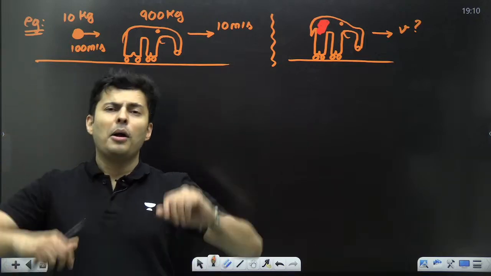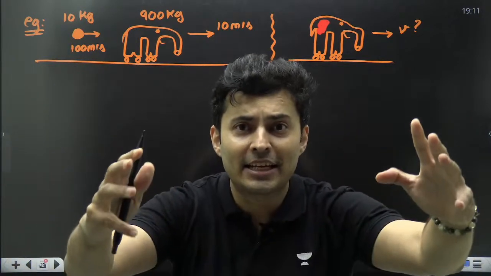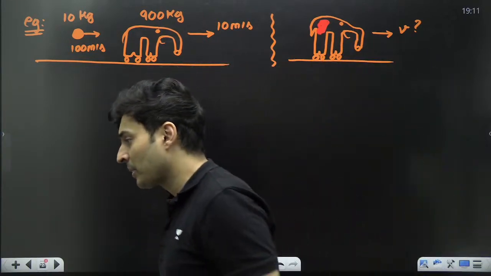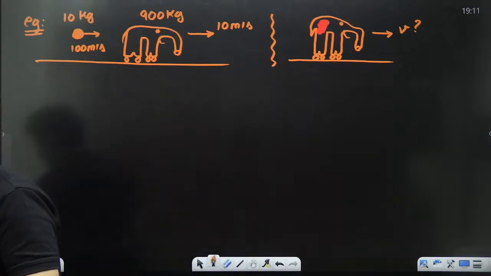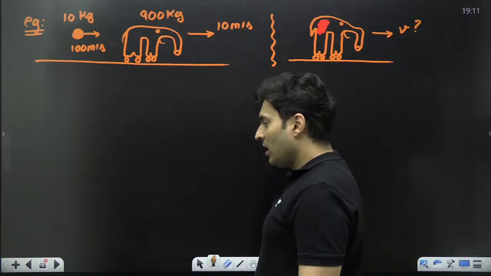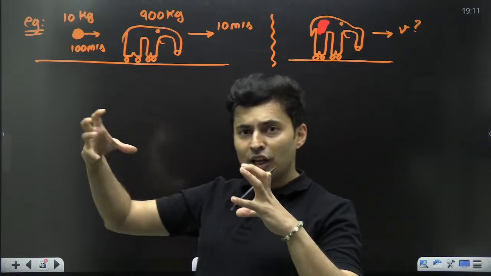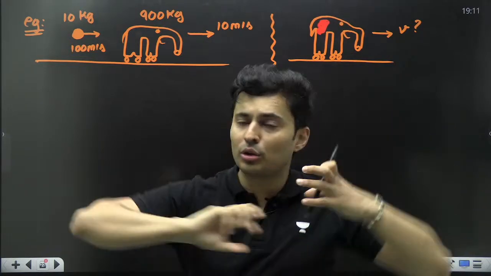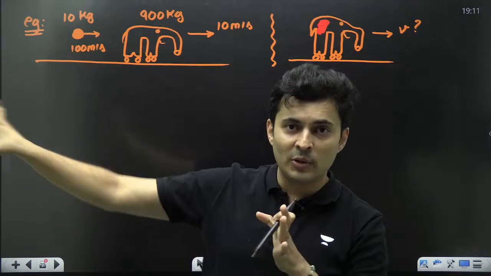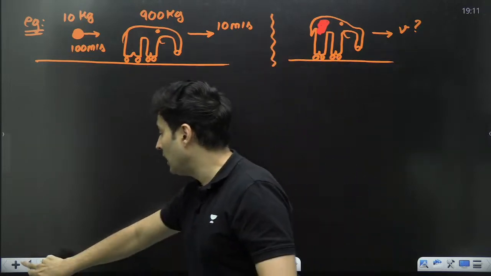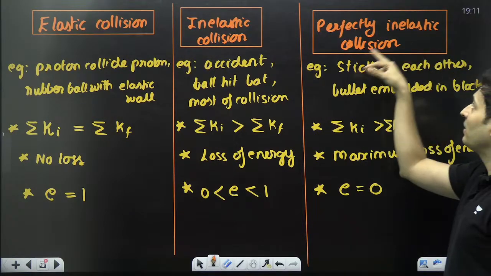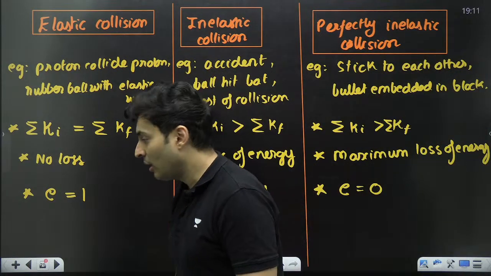It is perfectly inelastic because that cannonball sticks to that elephant and they move together. Yes or no? Hey, who is that elastic fellow? That cannonball hitting that elephant is not being absorbed and then thrown back at that hunter's face, is it? It is getting stuck in it. When the masses get stuck together and move together, embedded, then it is a perfectly inelastic collision. How can it be elastic?